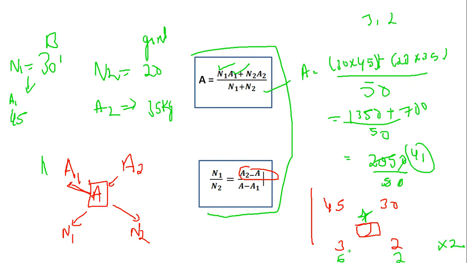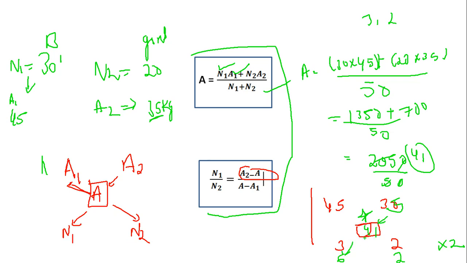Okay, then what we need to do. Sorry, I wrote the problem wrong, this is 35. Okay, 35. See, 41 minus 35 is 6.